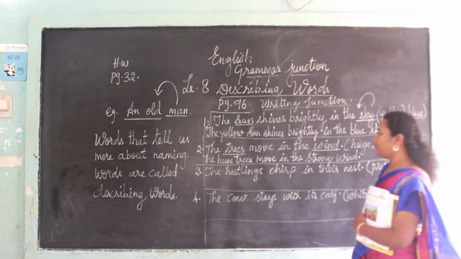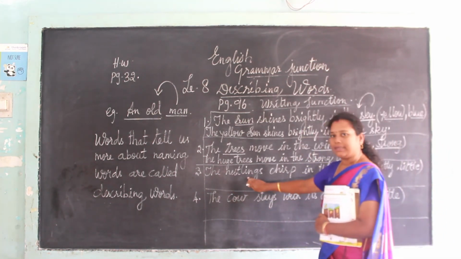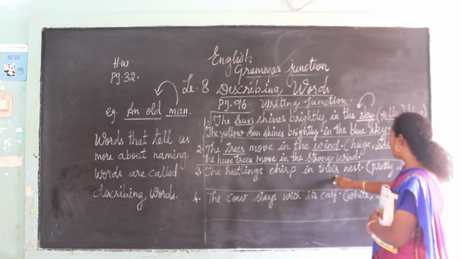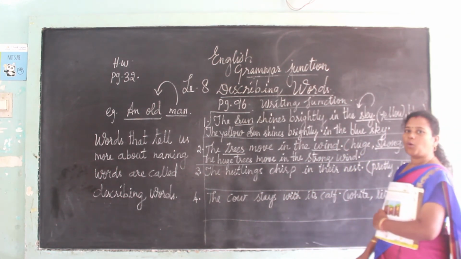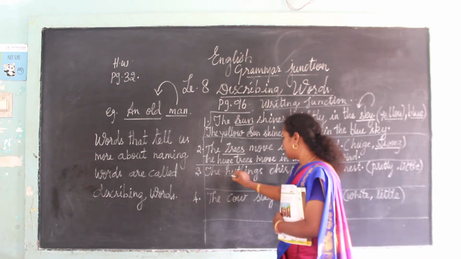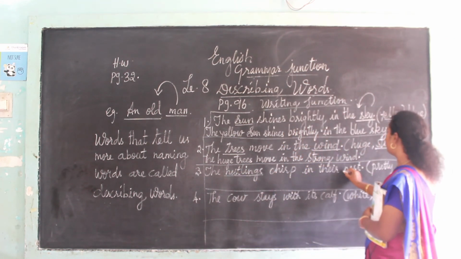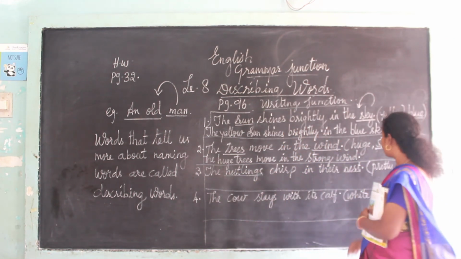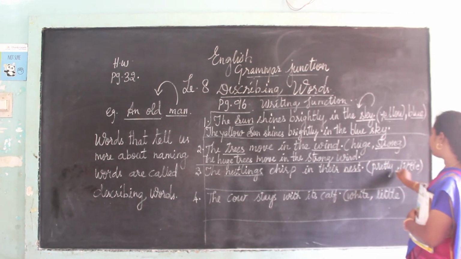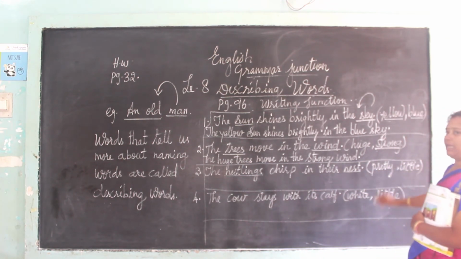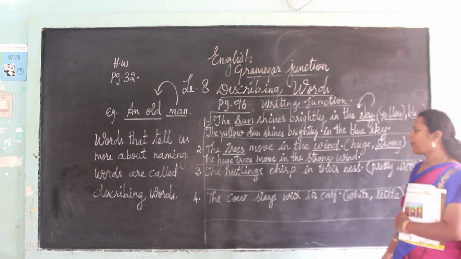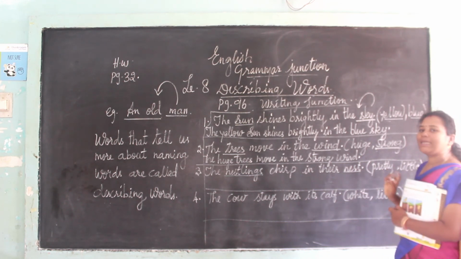Now see the third one. The nestlings chip in their nest. So what is the naming word? Nestlings and the nest. What is the word given here? Pretty and little. So what will you write there? The pretty nestlings.